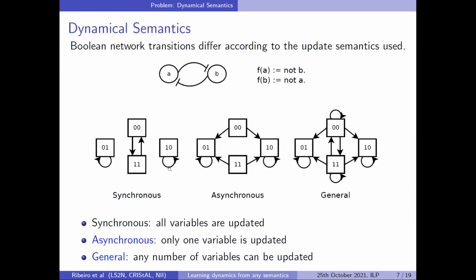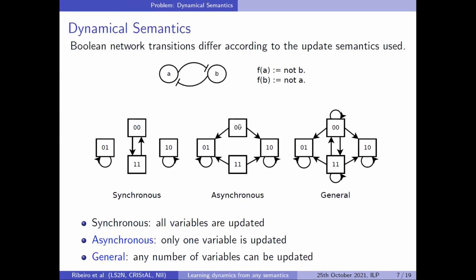Here you have an example of a very simple Boolean network with just two variables that inhibit each other. You have a Boolean function here. According to the semantics you are using, the transitions of the system will not be the same. Basically, the semantics dictates how you update your variables. If you consider a synchronous semantics, on the left, you update all variables at the same time, and you get this kind of transition. If you consider an asynchronous semantics, which is quite popular in biology, only one variable can change at a time. So some transitions are not possible.